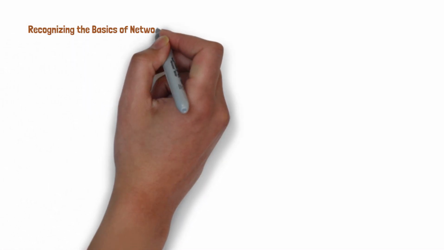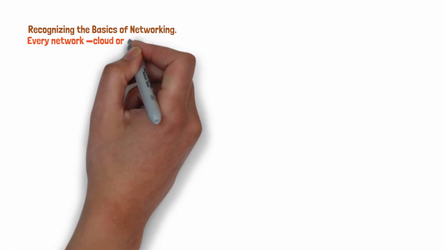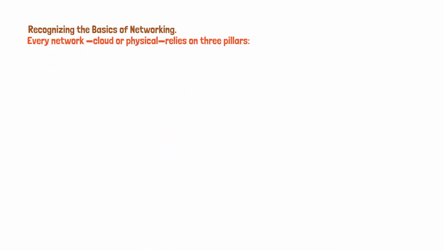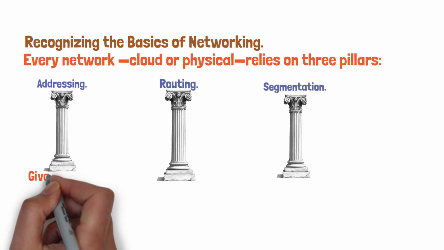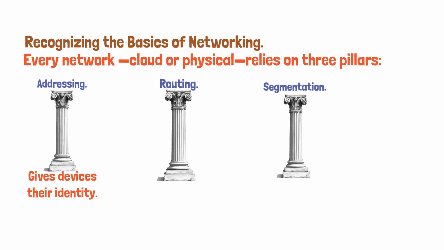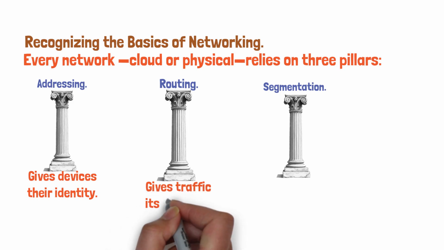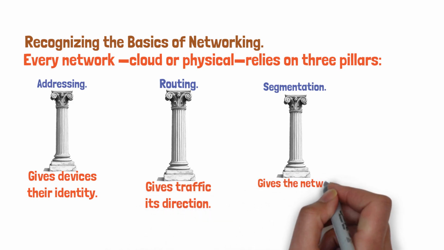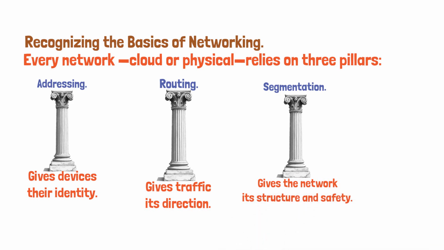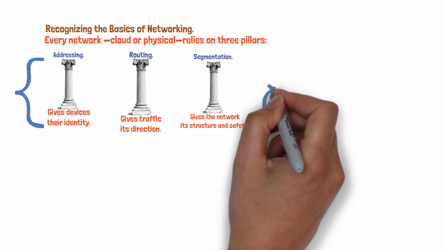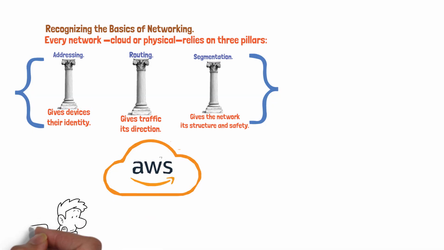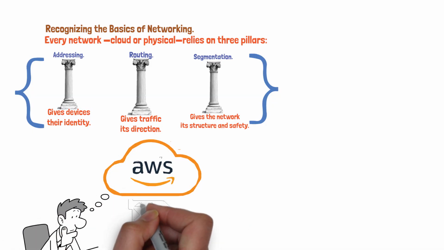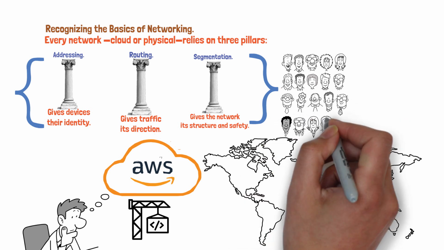Recognizing the basics of networking. Every network on Earth, cloud or physical, relies on three pillars: addressing, routing, segmentation. Addressing gives devices their identity. Routing gives traffic its direction. Segmentation gives the network its structure and safety. These are the invisible rules that make the internet functional. Without them, data would simply wander without purpose. AWS didn't change these principles. It simply rebuilt them at planetary scale.